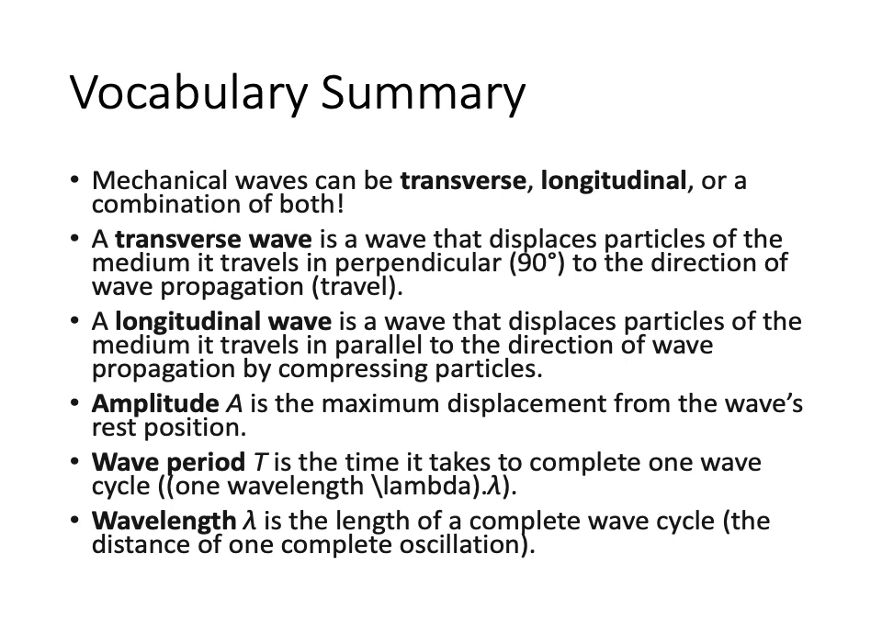Amplitude is the maximum distance from the wave's resting position. Wave period is the time it takes to complete one wavelength or one wave cycle. And a wavelength is the length of a wave cycle, so from crest to crest or from trough to trough. One complete oscillation back and forth.